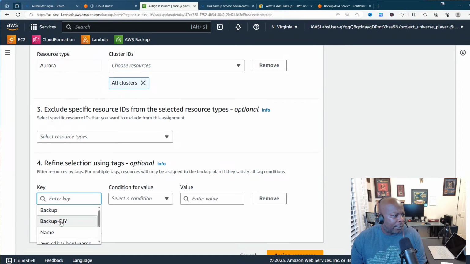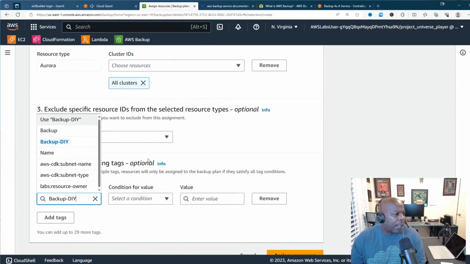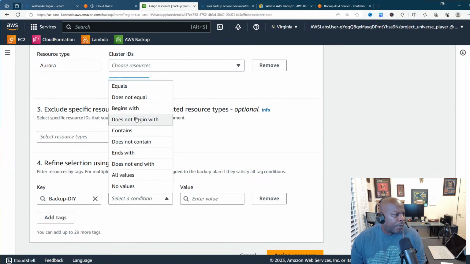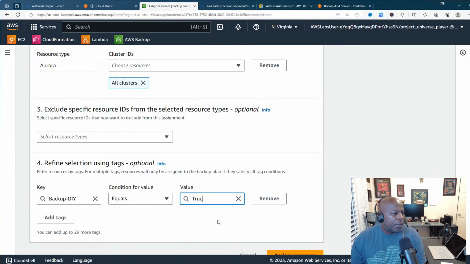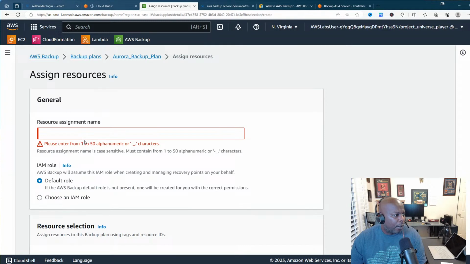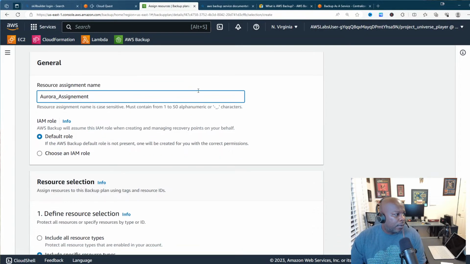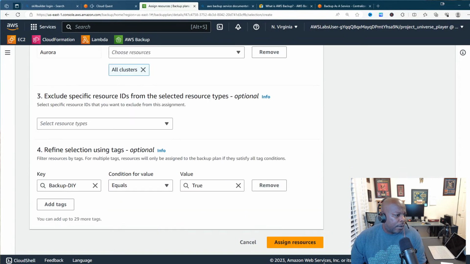So now the tag is going to be backup DIY equals true. Okay. Backup DIY, and we'll put equals, then we'll put true here. Then we'll say assign resources. What's happening here? Okay, got it. Resource assignment name, we'll call this Aurora assignment. All right, cool. I didn't spell that right. Aurora assign, that's fine. All right, cool. So assign resources.